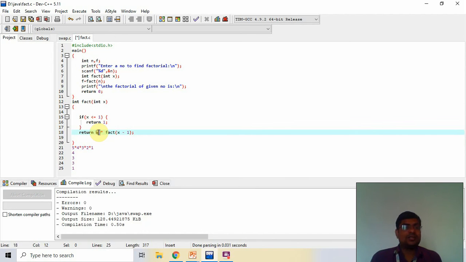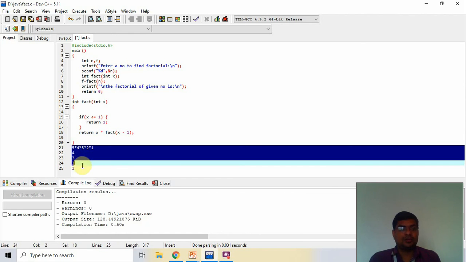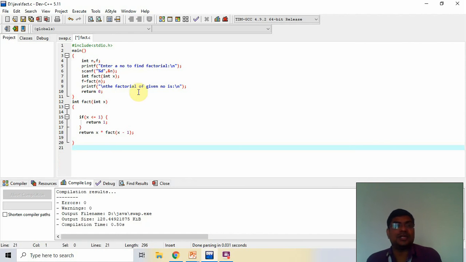Here first the value is 5, then it is converted into 4, next into 3, next into 2 and next into 1. When it is 1, it returns 1 and automatically the function is closed. So now I remove this and check the code.